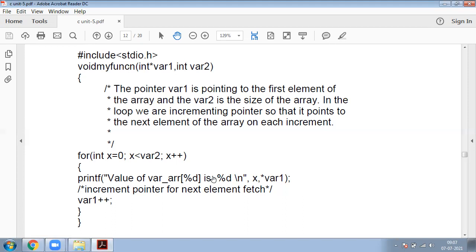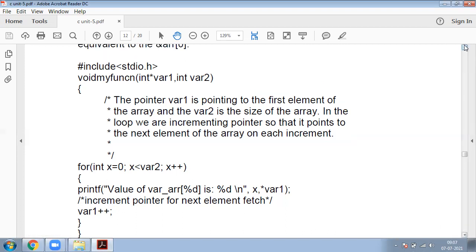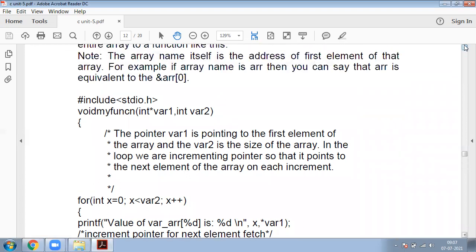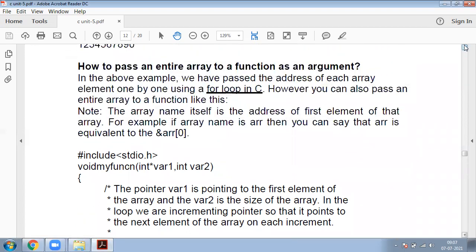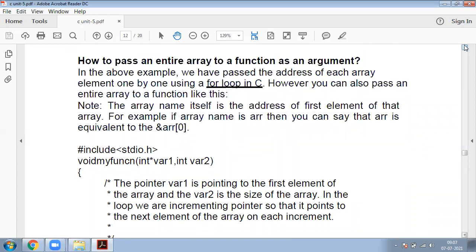This increments the pointer for the next element. So this is a simple function, my myfunc function. Here we pass the entire array to the function as an argument using a for loop.